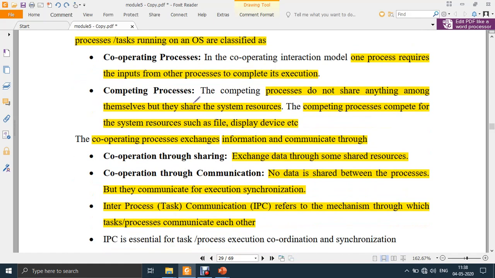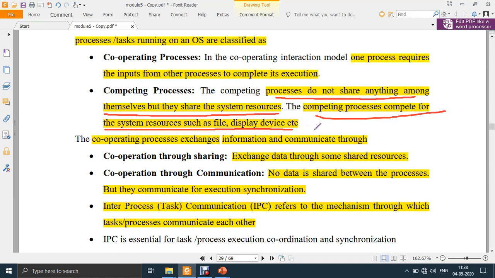Next is competing processes. Here processes do not share anything, but they compete with each other for system resources such as file, display, device, etc. There is no cooperation here. Again, one more example: in your house, let's say one vehicle is there, and you and your brother or sister are there in the house. Both of you want to use the vehicle simultaneously.